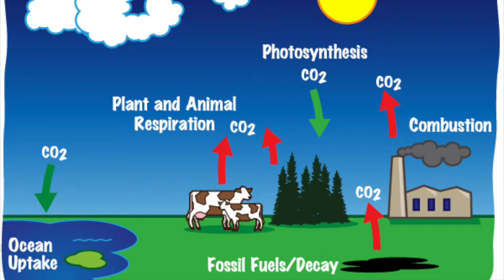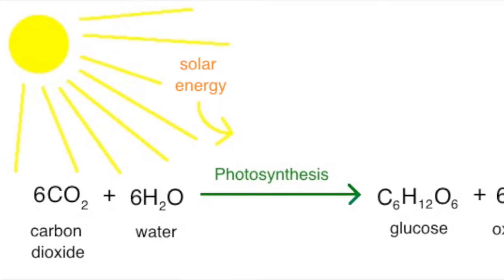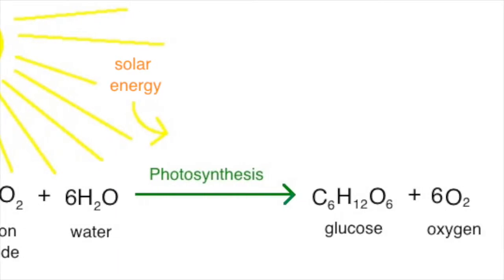The carbon cycle is the natural cycle of carbon throughout the Earth and in its atmosphere. The carbon cycle is responsible for regulating the heat of the atmosphere and keeping it at an appropriate temperature. The first step in the carbon cycle is plants and bacteria photosynthesizing using CO2, water, and energy from the sun